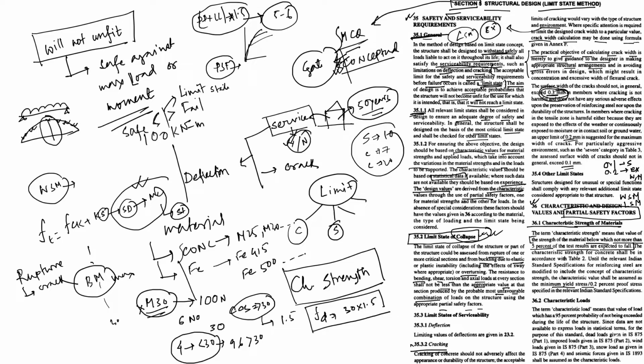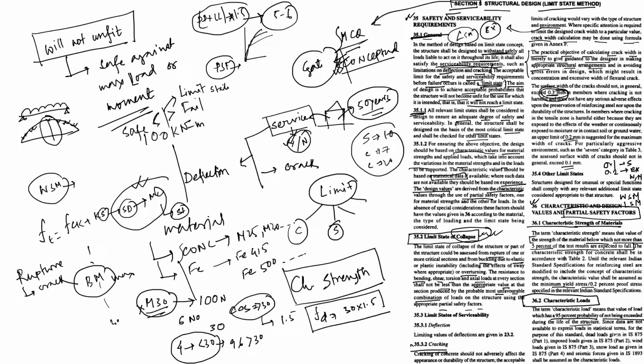So first we talked about the characteristic strength. Now we talk about the characteristic load. Both are kind of the same, but conceptually they are very different. The characteristic load means that value of load which has a 95% probability of not being exceeded during the life of the structure.